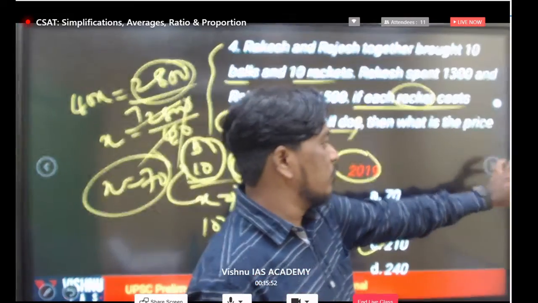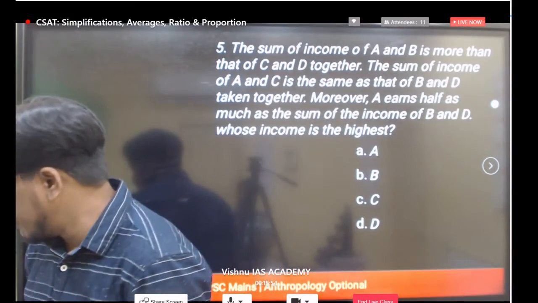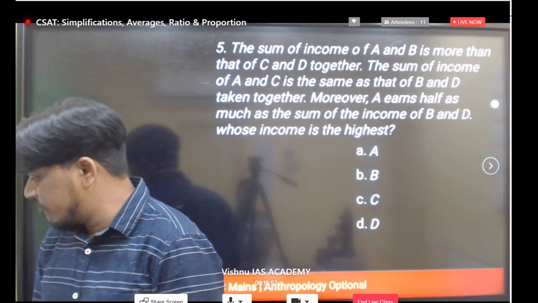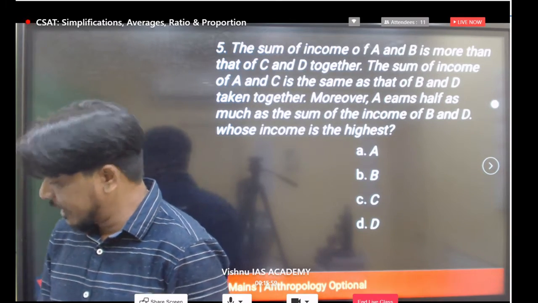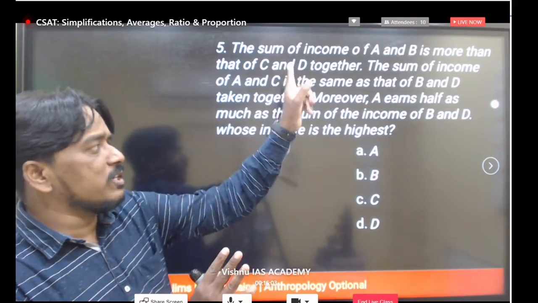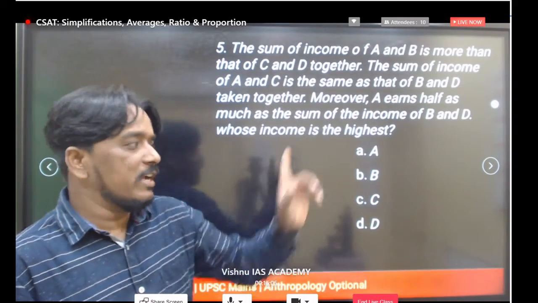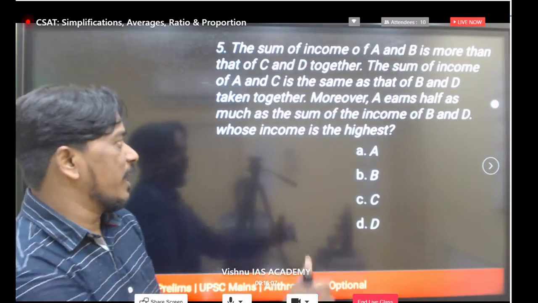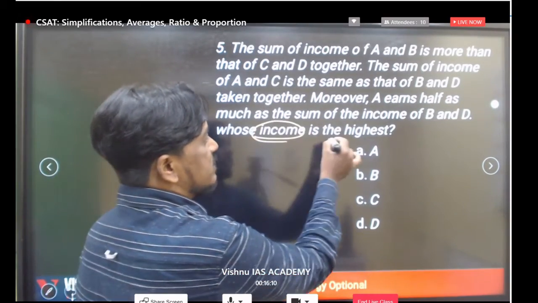Let's try to understand one more question. Just take this and read the given data. Everyone should answer. Very good. Most of the students have taken 210 only, but I'll give some time. Everyone try to understand this data and try to answer here. What is the final question? Whose income is the highest?